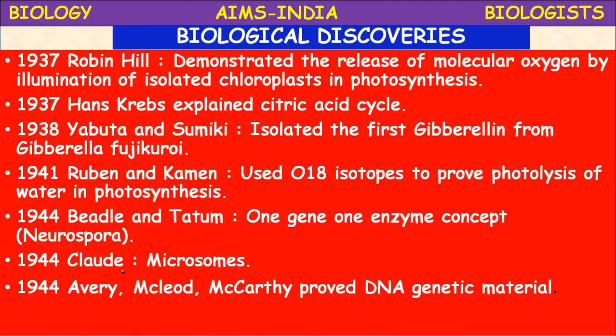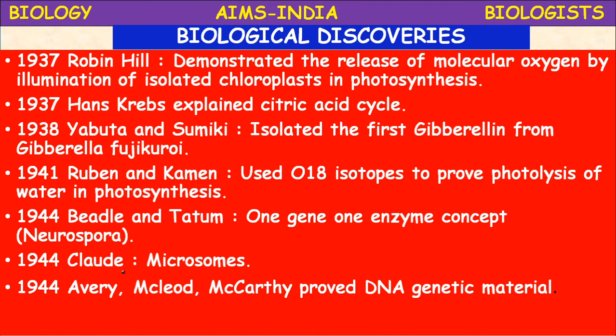The important hormone extracted by Yabuta and Sumiki is gibberellin, which is used for converting a dwarf plant into a tall plant.